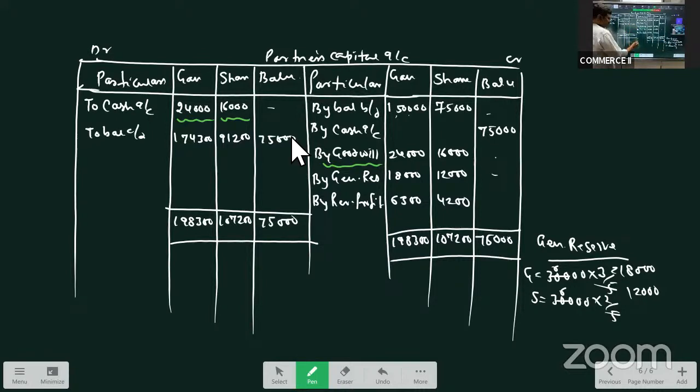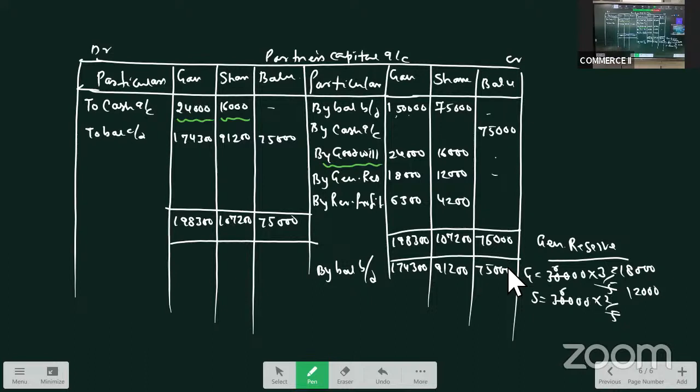So what are the opening balances we have to write? By balance brought down 1,74,300, 91,200 and 75. Okay, see this. Next step, we'll go to the balance sheet.